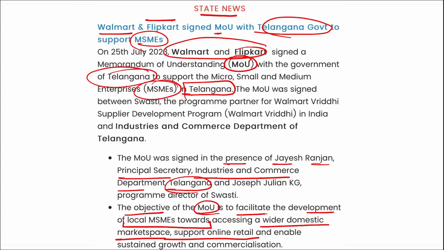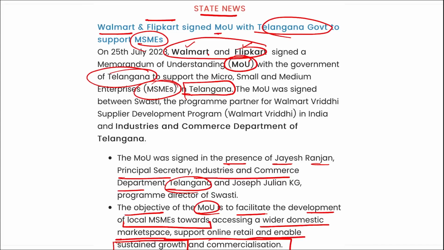The objective of this MOU is to facilitate the development of local MSMEs towards accessing a wider domestic market space, support online retail, and enable sustainable commercialization. See, Flipkart is your e-commerce platform, right? And Walmart has its stores globally. So this will help them promote those products developed by these MSMEs. Correct? They can sell them online and increase their domestic reach.